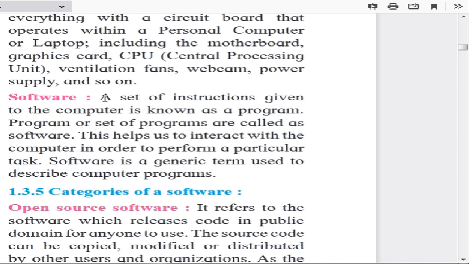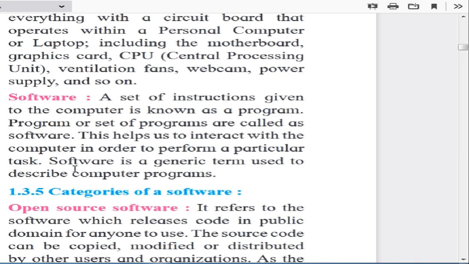These are the set of instructions telling the computer what to do, how to do and how to perform the operations. These instructions are in machine language, or we may say programming language.